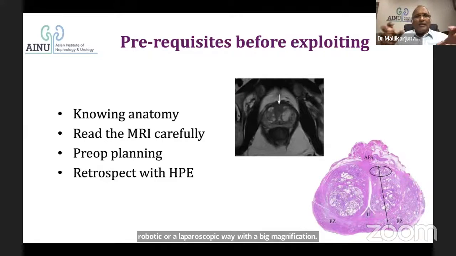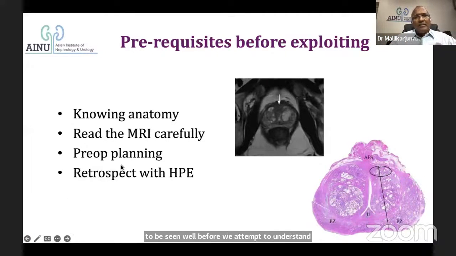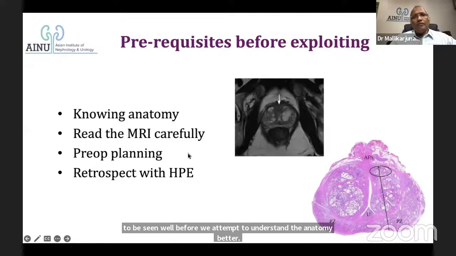The second thing is, it has become a norm of late to do an MRI to understand the architecture of the prostate and the location of the tumor. So read the MRI carefully, because the location of the tumor and periprostatic planes are essential to see well before we attempt to understand the anatomy better. The third thing is pre-op planning.